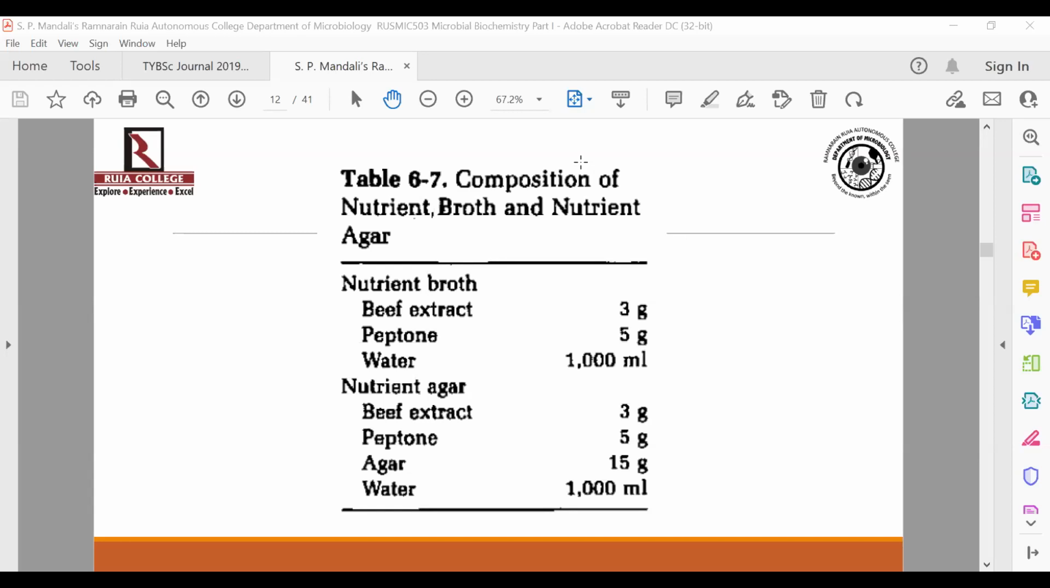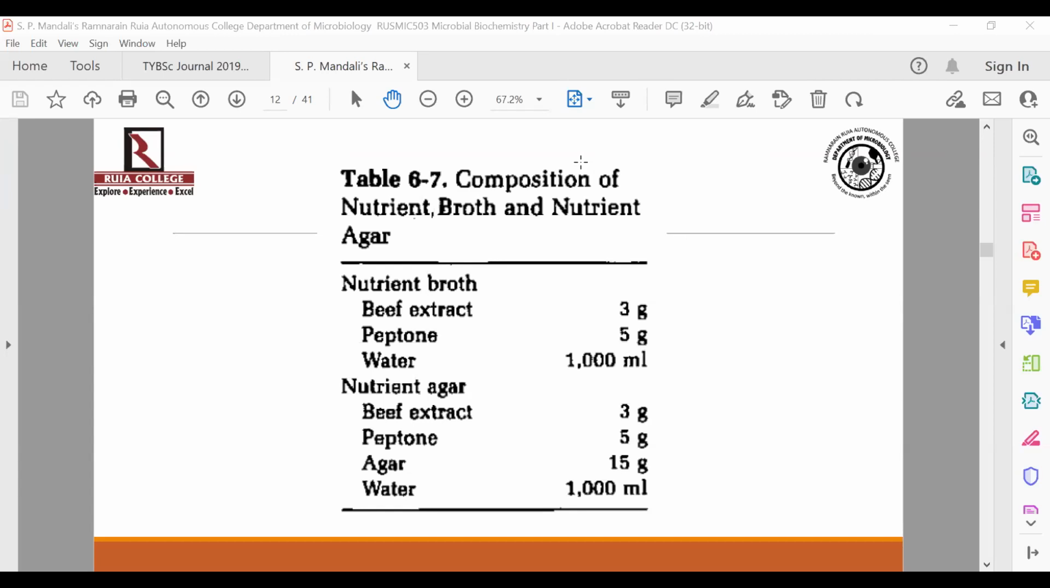You can see that beef extract is around 3 grams, peptone is around 5 grams, and this is for 1000 ml of the media. So you're going to add all this beef extract and peptone, which will all be available in the form of a powder. You're going to add that powder to distilled water, and you're going to make the media.